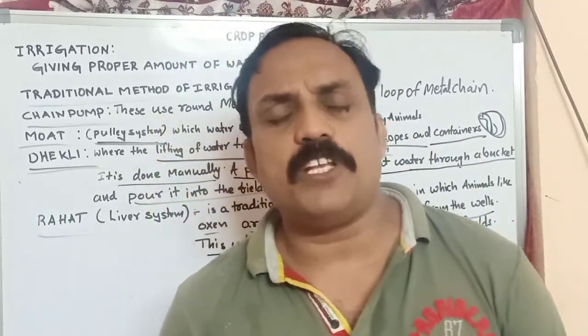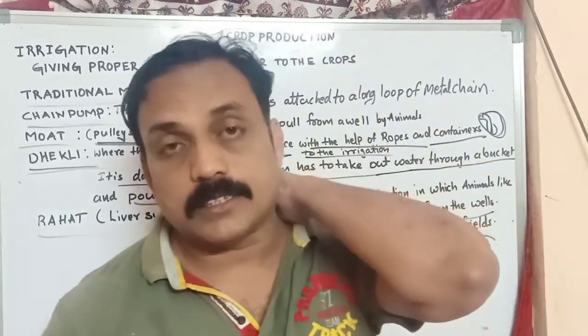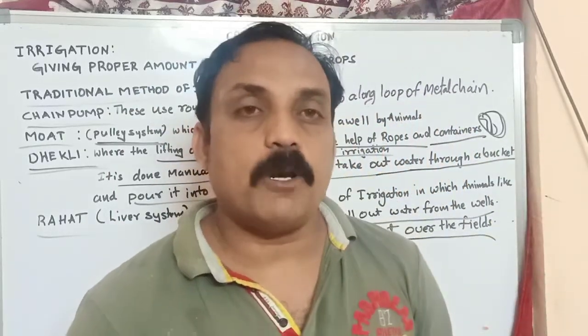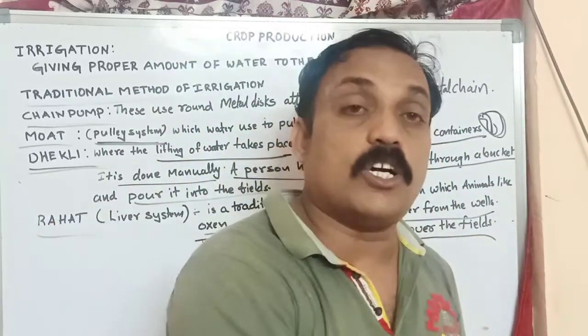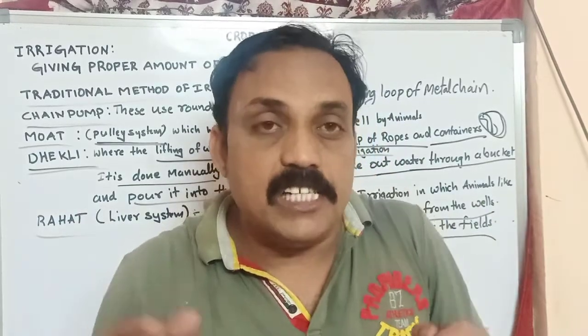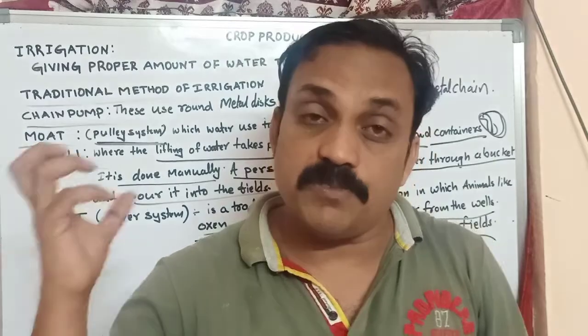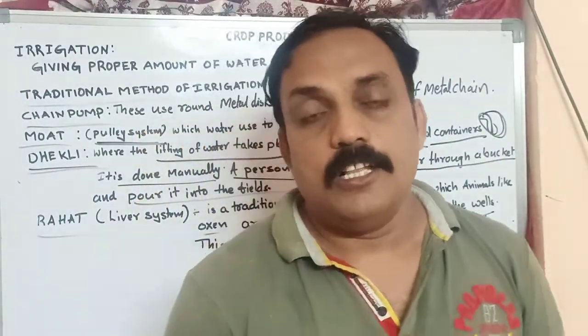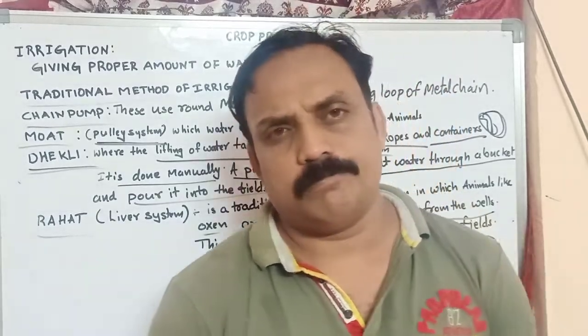What is the meaning of irrigation? Water supplying methods. We have to supply water to the crops. Water supplying methods are providing water to the crops. That is what we call irrigation. In crop fields, we have to supply water, and we use some methods to supply water to the crop fields. That is irrigation.